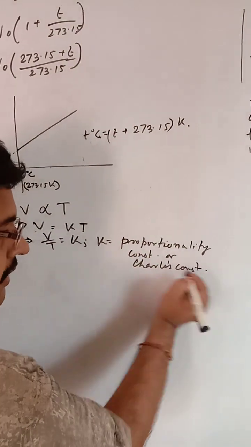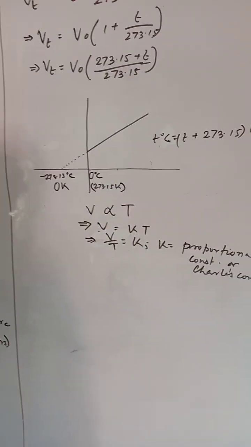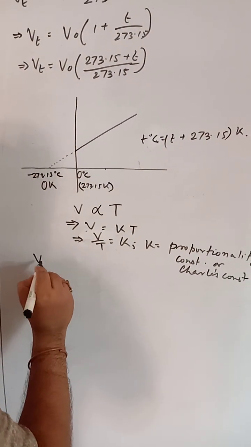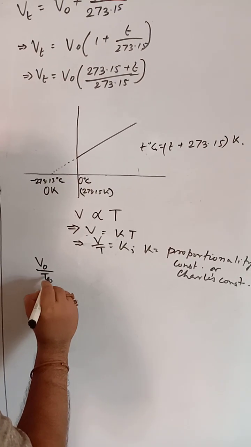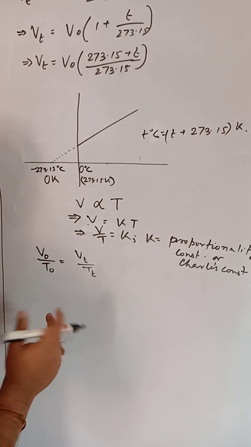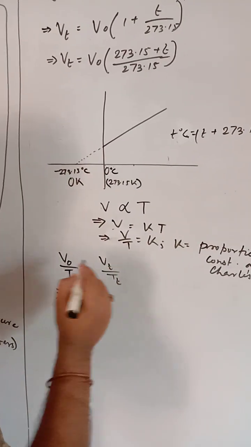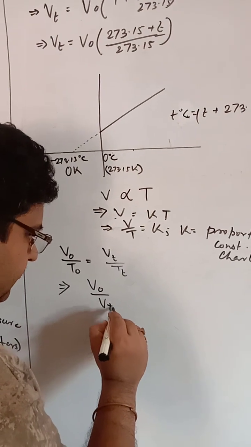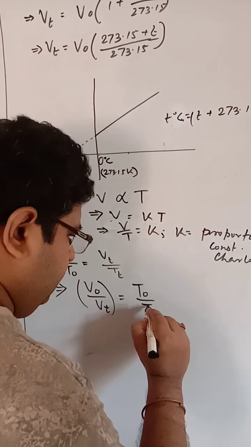This is the intrinsic property of the gas which you have taken. The gas will have its own nature. Now, we can also write it in this way. That means for 0 degree and t degree, if you compare, V0 by T0 must be equal to Vt by Tt. Now, what is T0? It is 273 Kelvin, as we have taken; it is 0 degree centigrade. So you can write like this: V0 by Vt equal to T0 by Tt.